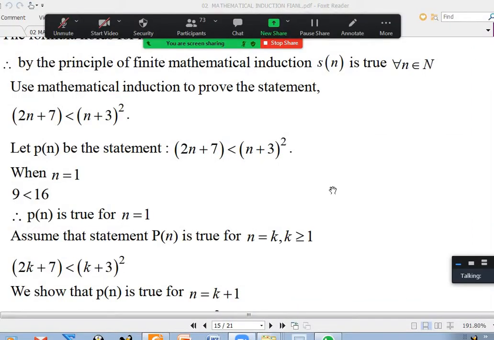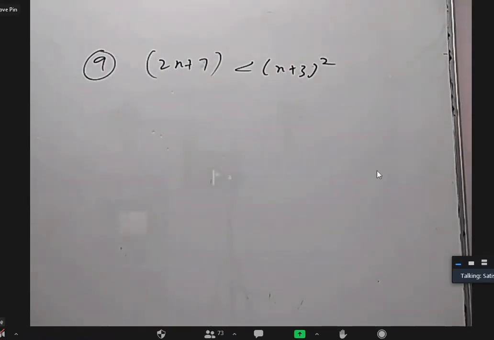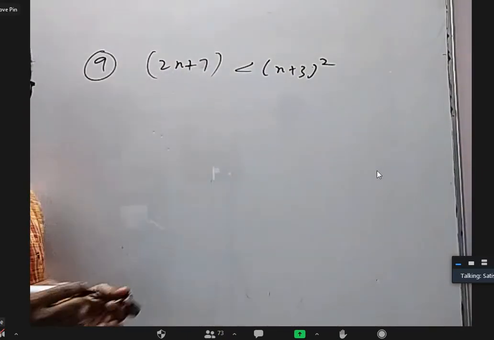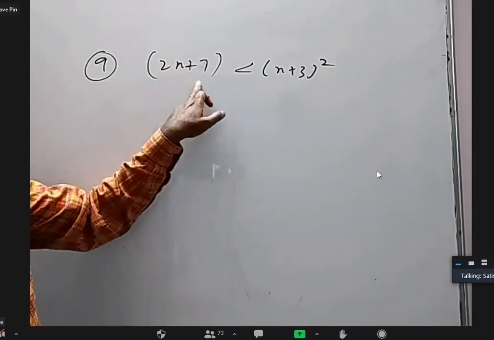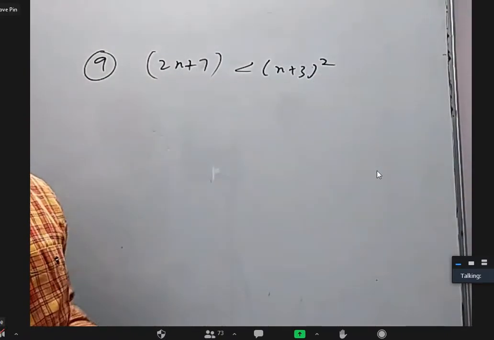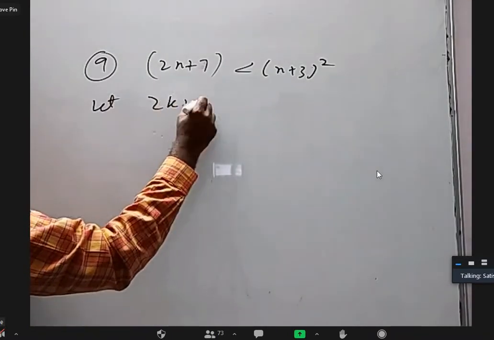Yeah. So this ninth question, what we need to prove is 2n plus 7 is less than (n plus 3) whole square. For n equal to 1, is it correct? Yes, sir. This is 9, this is 16. So 9 is less than 16. Correct.